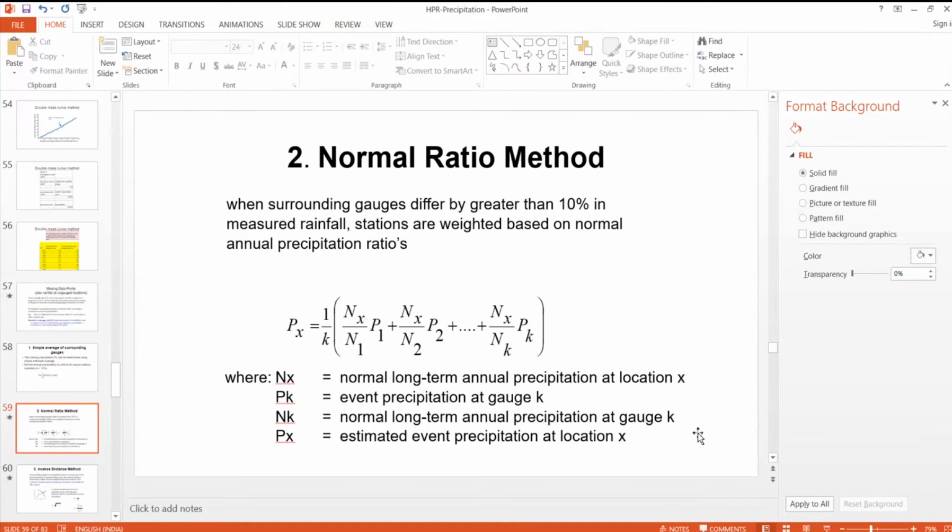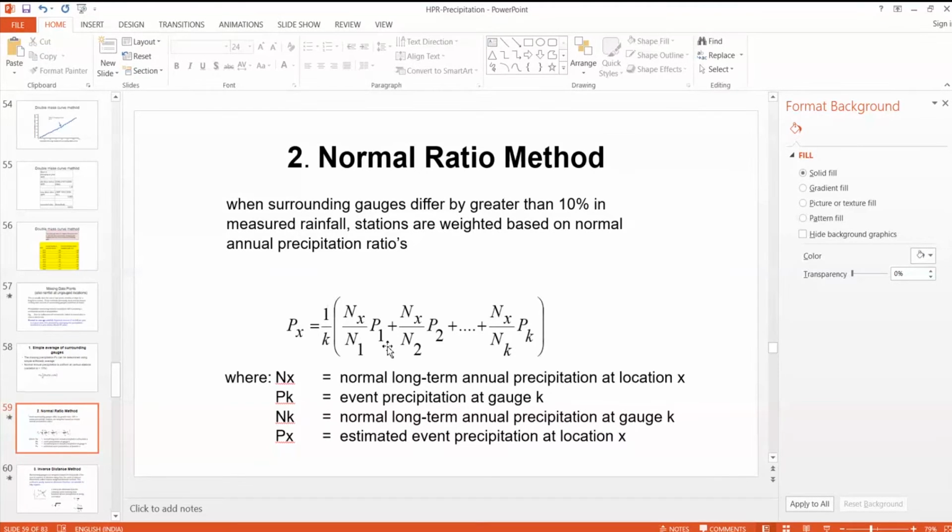So the next method is the normal ratio method. Again, there is an internet outage. Now it is connected back. So in the normal ratio method, what we do,